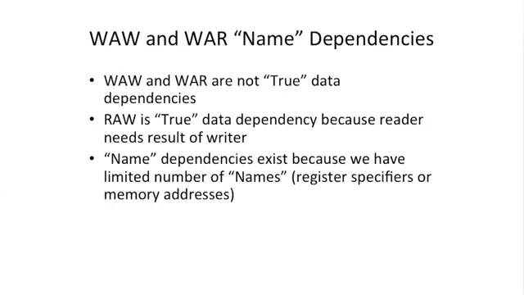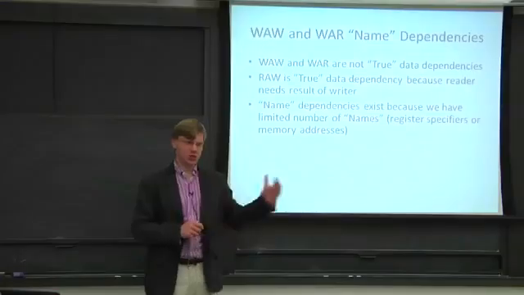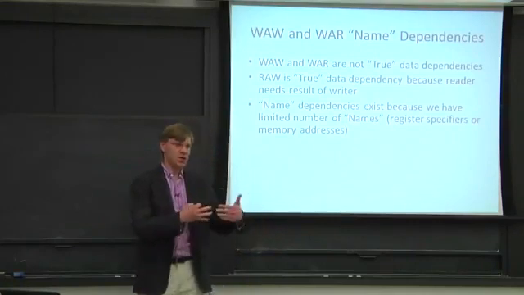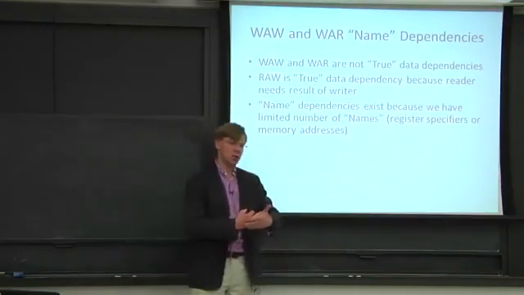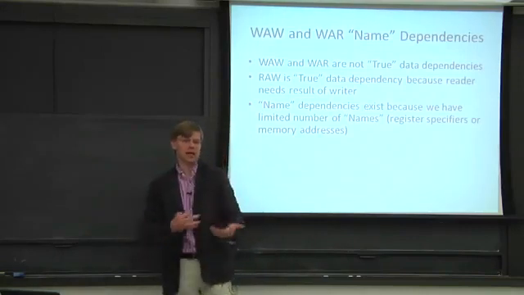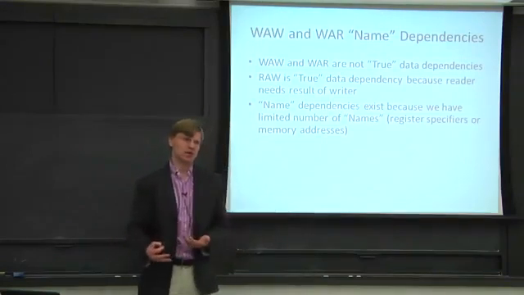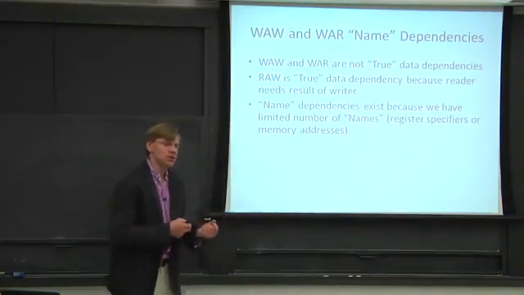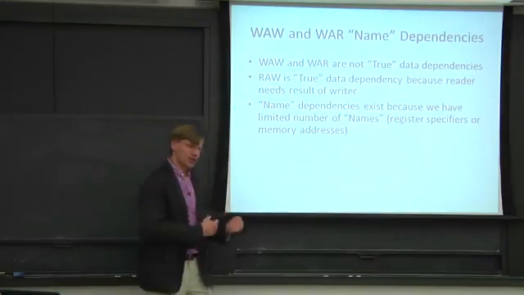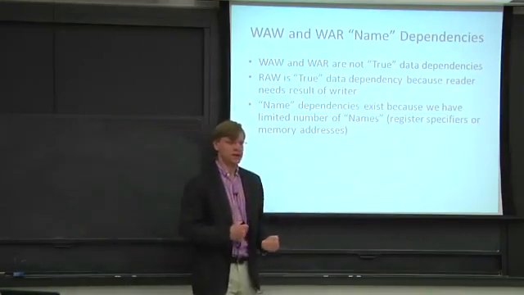OK, so what is limiting our performance in these pipelines, these out-of-order pipelines that we've discussed so far? OK, a couple things. Write after write and write after read dependencies. Let's talk about these. A write after write dependence, you're going to write to one register, then you're going to write to the register again. And in our pipelines that we've talked about so far, you're basically going to stall the pipe while you're waiting for the first write to commit, because we're not able to handle multiple writes in the pipeline at the same time. But these are not fundamental dependencies. So computer architects put on our thinking cap, and we came up with ways to break these dependencies.